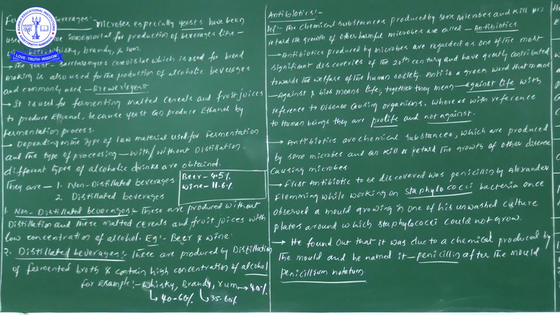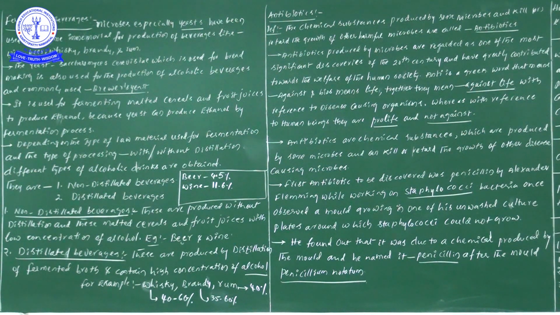Don't forget, important. I searched the internet and other books and have given percentages also, though these alcohol percentages are not given in our NCERT. Even so, let us study them now. The alcoholic percentage of beer is just 4.5%. The alcoholic concentration of beer is 4.5. Next, wine is 11.6%.